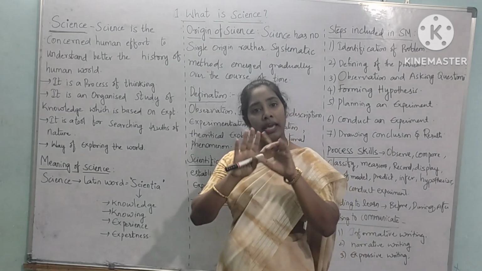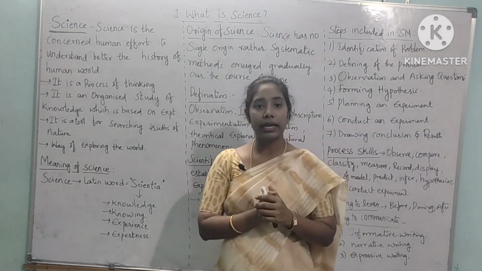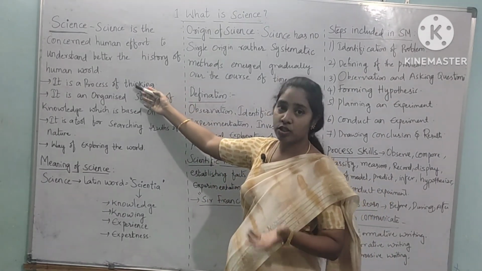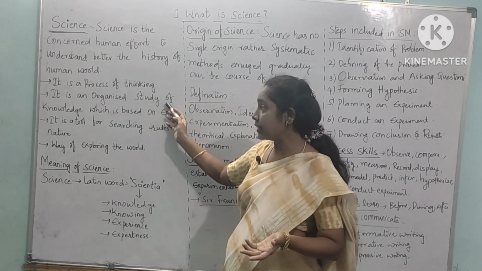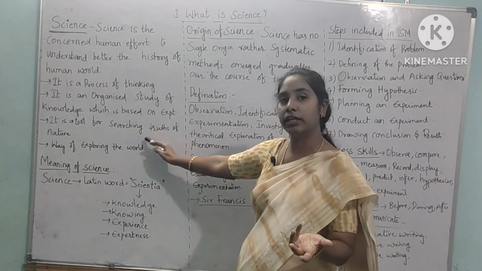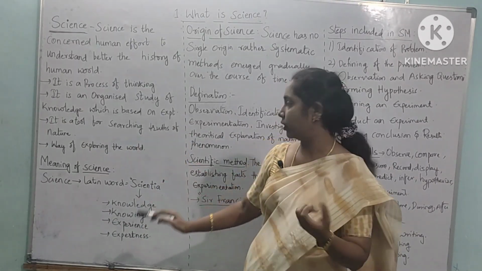So to make clarity about our world, we must have a branch that is called science. Next, science is a process of thinking. It is an organized study to get knowledge. Next, it is a tool for searching for the truth of nature, and it is a way of exploring the world.